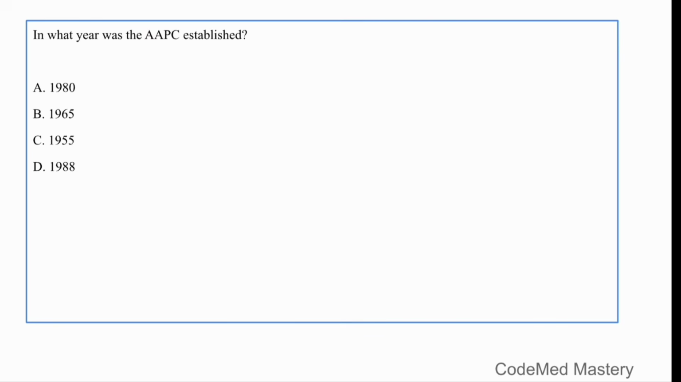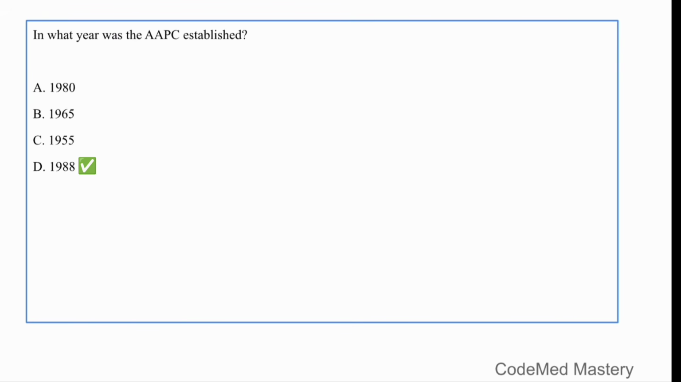Next question. In what year was the AAPC established? This is very important. You have to know this. Okay. Option A 1980, option B 1965, option C 1955 and option D 1988. The correct answer is option D, 1988.